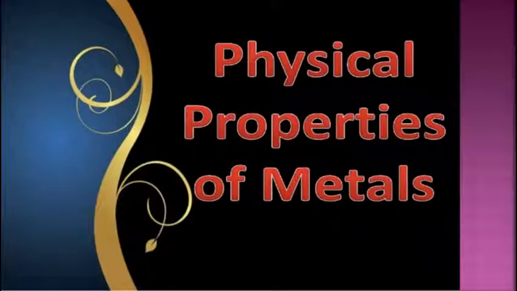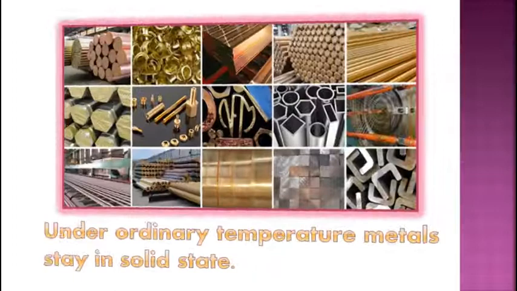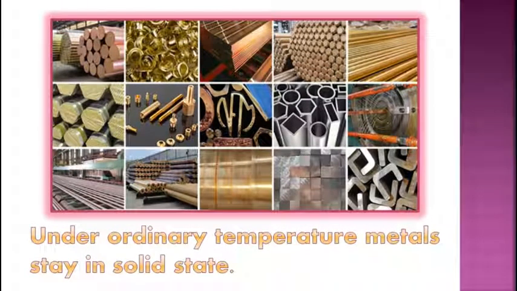Now let's study the physical properties of metals. Under the physical properties of metals, first is the physical state. So students, under ordinary temperature metals stay in solid state. Ordinary temperature means room temperature. So at room temperature, you all can see in the picture also, the metals are present in which state? It is in solid state.